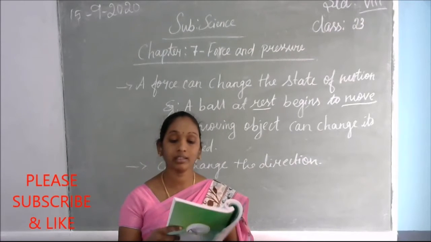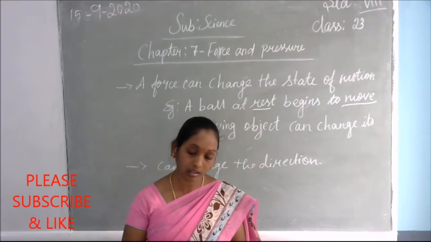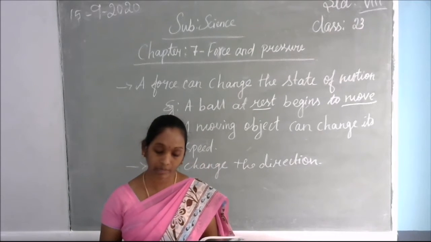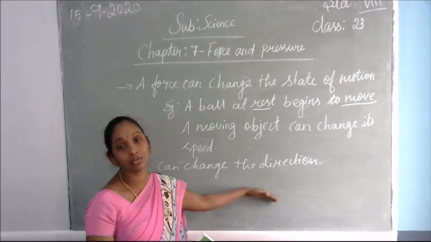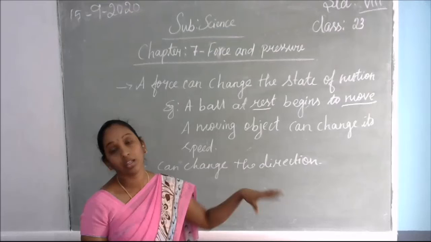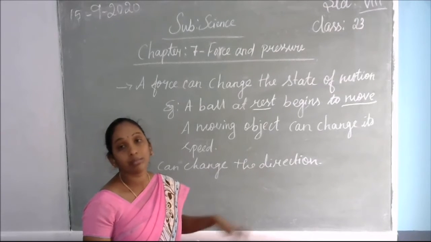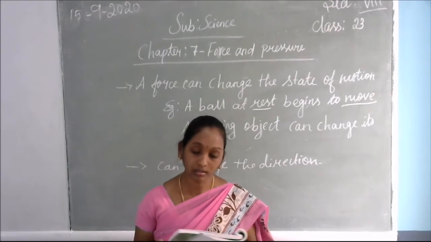So the force we applied makes the ball go for the goal. Suppose the goalkeeper dives or jumps up to save the goal. The goalkeeper is standing in front of the goal, and he will be trying to stop the ball. He won't let it reach the goal. By that time the speed becomes 0. So the object comes to rest in that position.